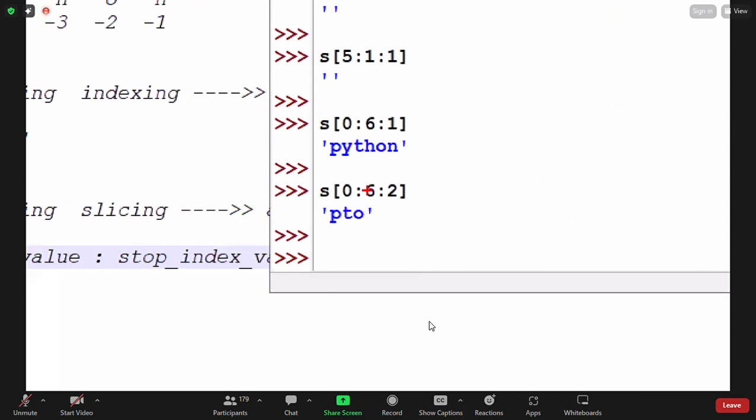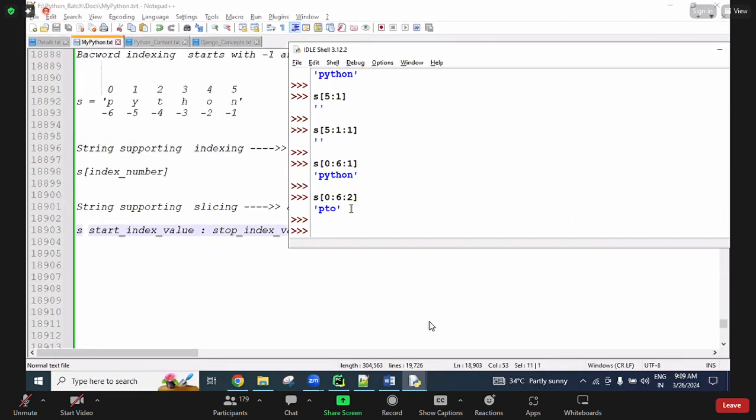So generally, if the step value is not given, positive 1 is there. If we want, we can give a step value number. 2 means every second character, starting from 0, we get every second character. The end value is this 6.